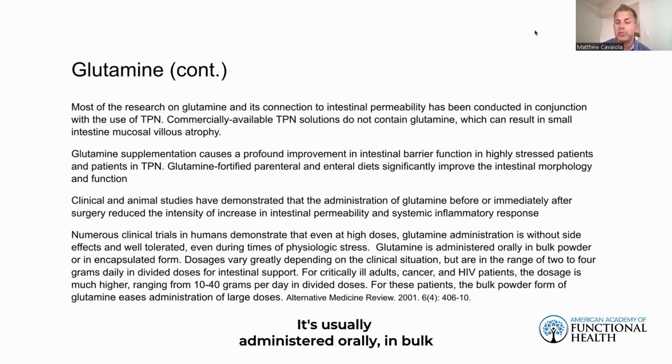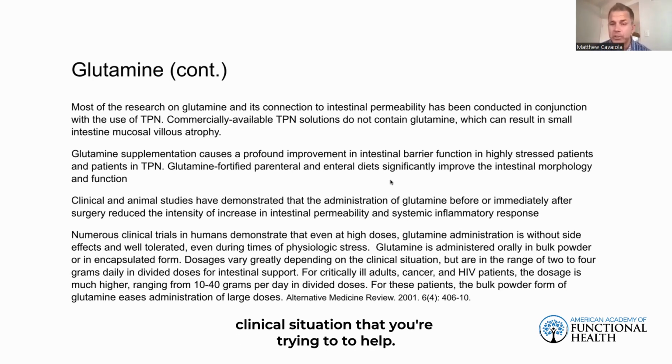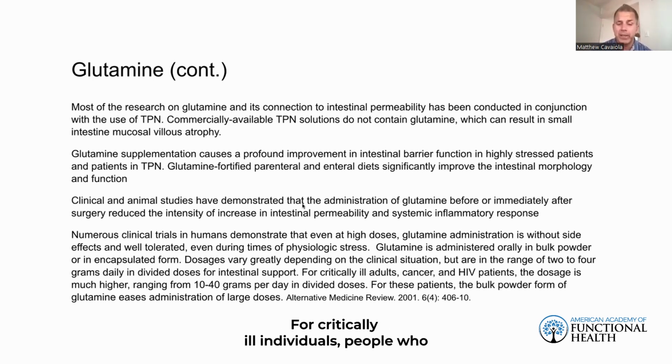It's usually administered orally in bulk powder form or in encapsulated form. The dosages vary greatly depending upon whatever clinical situation that you're trying to help, but usually it's in the range of 2 to 4 grams daily in divided dosages for just generalized intestinal support. For critically ill individuals, people who have cancer or HIV, the dosage is much higher, usually from 10 to 40 grams per day in divided dosages.